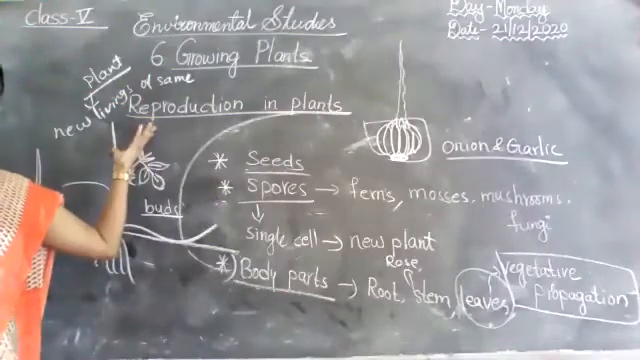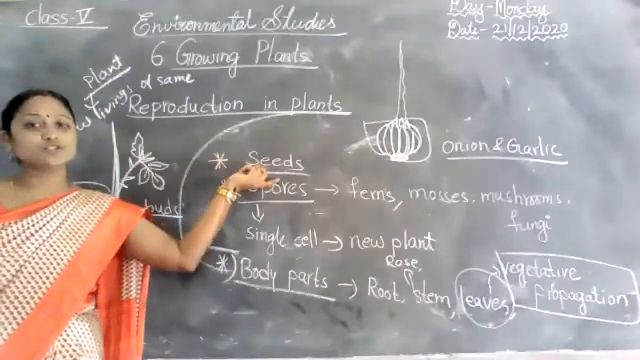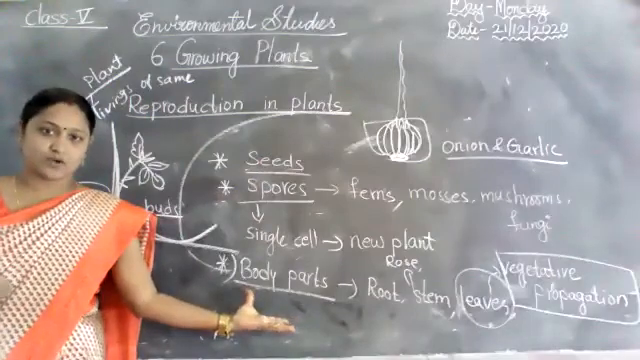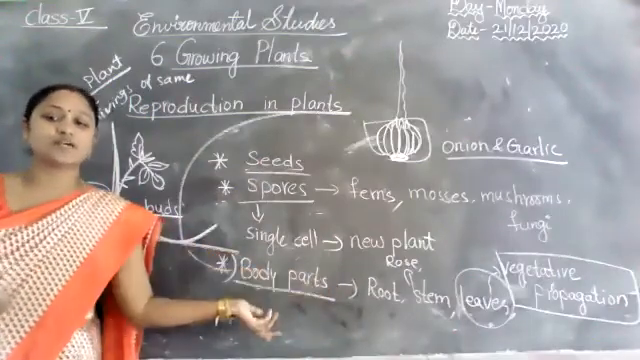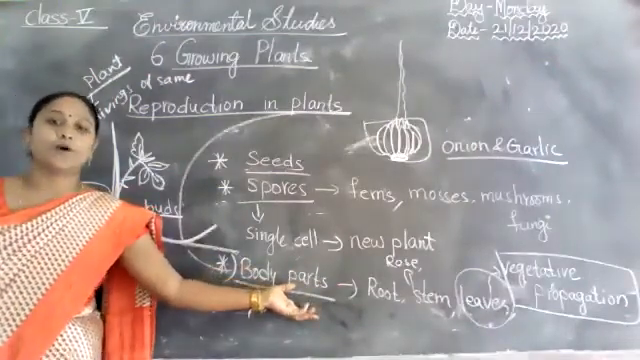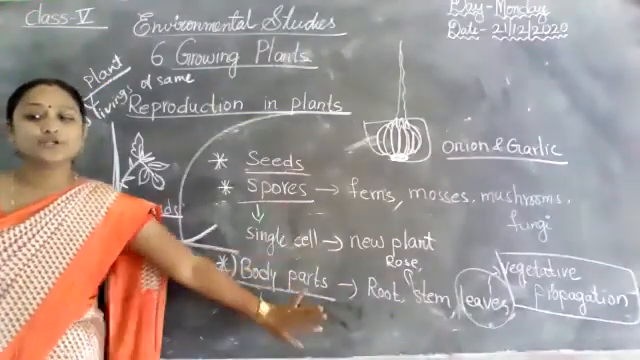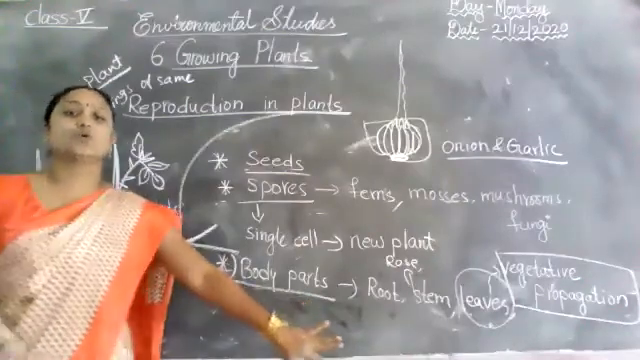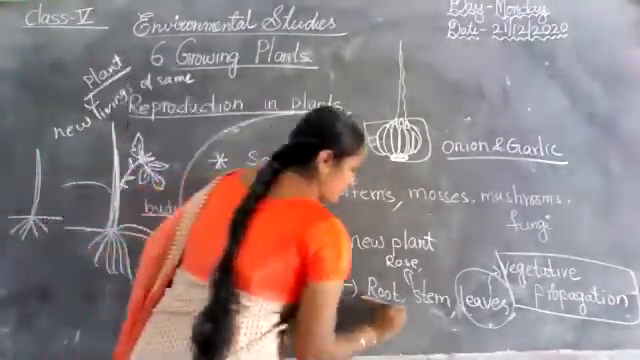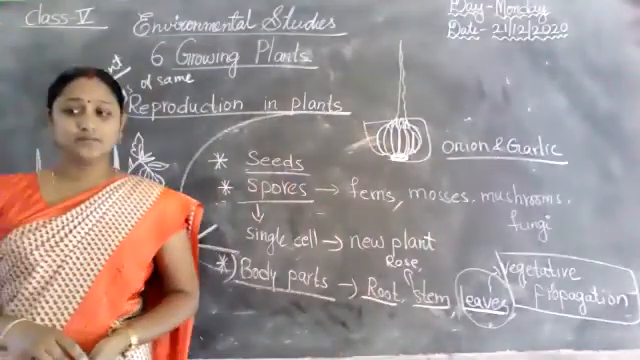Okay, what is reproduction and reproduction in plants? So here most plants reproduce through seeds and spores and body parts. Here I taught. Okay, and what is vegetative propagation also I explained. Some plants reproduce from body parts, such as root, stem, leaf. So I taught examples of root, stem, leaf. Okay, did you understand all the children?